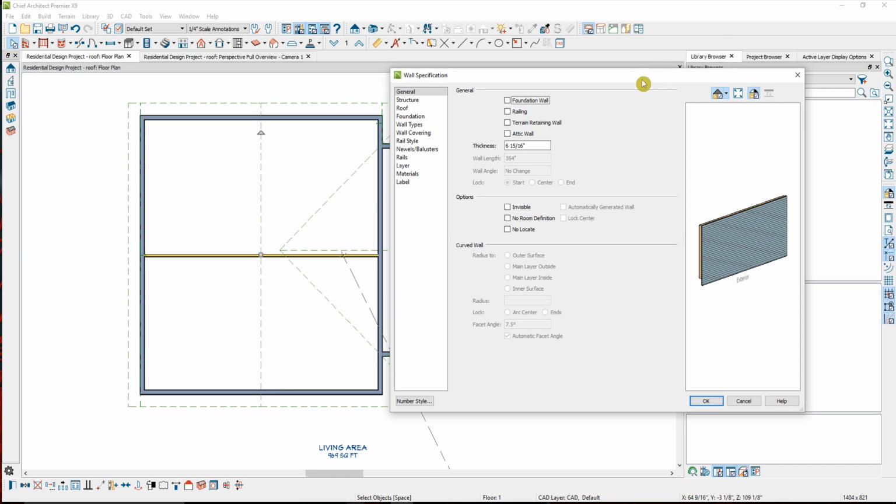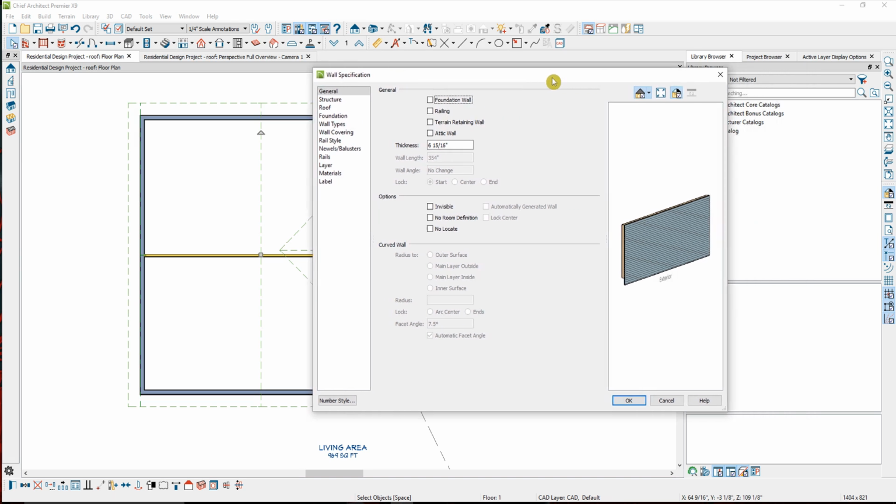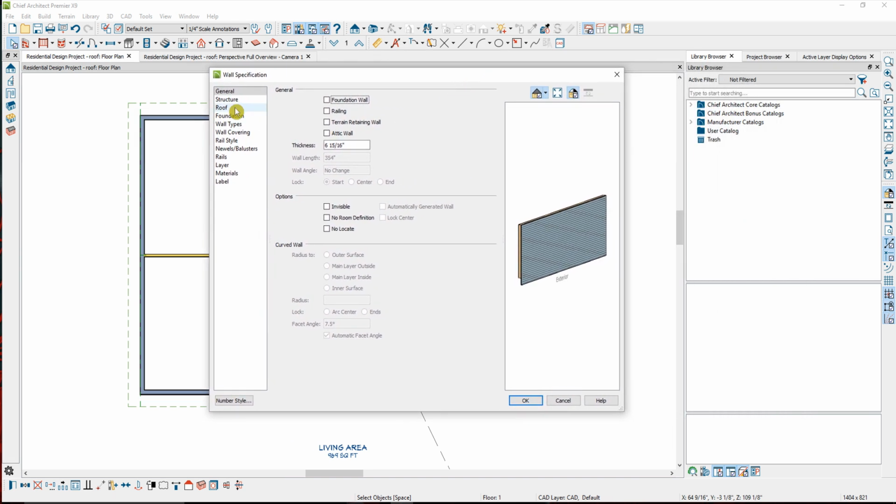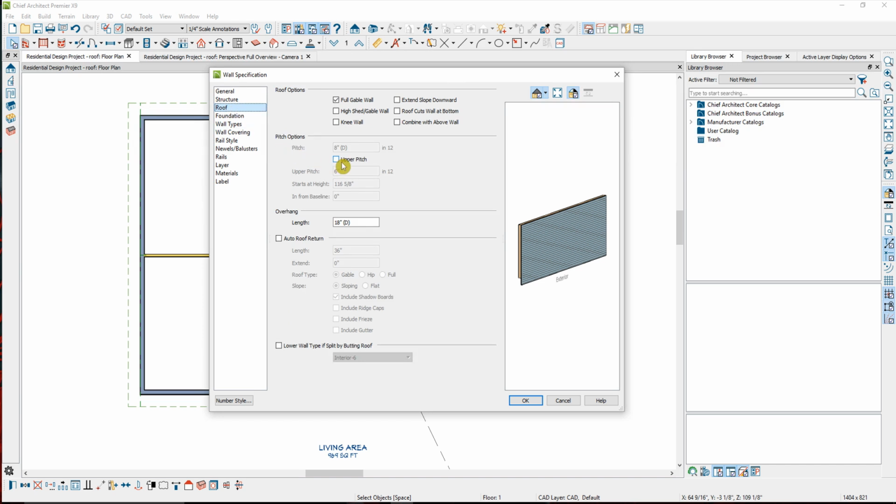If you watched the previous videos for the gambrel and the gull wing, these are the opposite walls that you used in those videos. On the roof panel, you're going to find that upper pitch checkbox. We're going to check that. Now the lower pitch isn't available because we did grab the gable walls. Upper pitch is available because this is a setting specifically for creating those half-hip roofs. I'm going to go ahead and change this upper pitch to 8 to match the rest of my roof. And that in from baseline value we're going to put in 120 inches. And then we'll click OK.